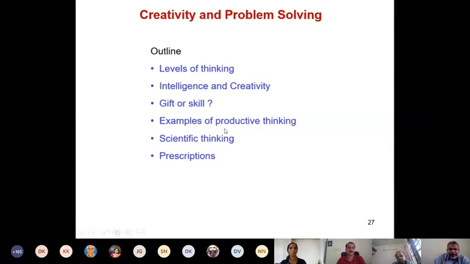Then I would discuss some examples of productive thinking. I will talk about what is scientific thinking. And finally, I end with prescriptions of how to improve your thinking. This is how I used to give the outline of my session. Now, after I was exposed to the concept of learning outcome, I modified my first slide as follows.